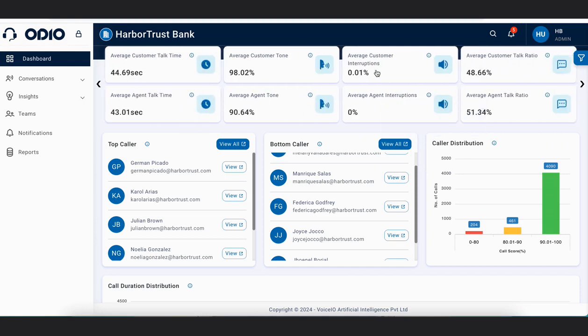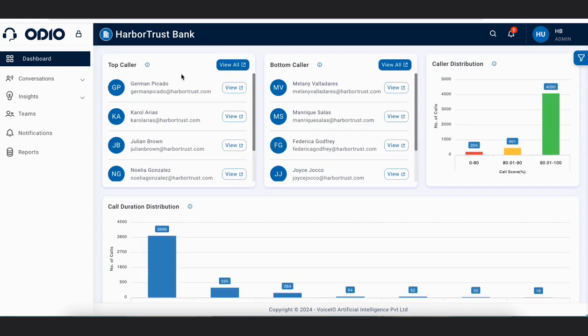So how many times the customer interrupted the call, how many times the agent interrupted the call, was there any rudeness from the agent's side, was there any abusive language used by the agent, was the agent patient throughout the conversations in all the calls. So basically you will get to know the inside detailing of the calls with all the soft skill parameters. This is what our stats 2 section is all about, the comparison between the agent and the customer and the detailing of the calls.